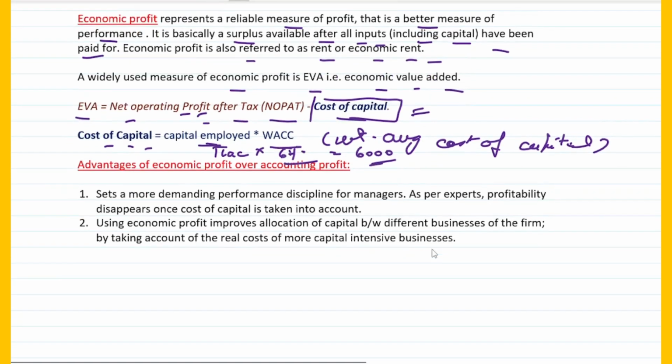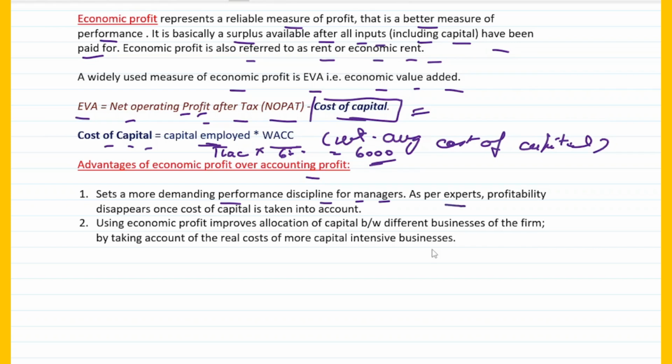Okay, now what are the various advantages of economic profit over the accounting profit? Fine, we need to understand what is the benefit, or rather why this is more important than the accounting profit. First of all, it sets a more demanding performance discipline for managers. So economic profit gives a better parameter for judging the performance of the managers, fine?